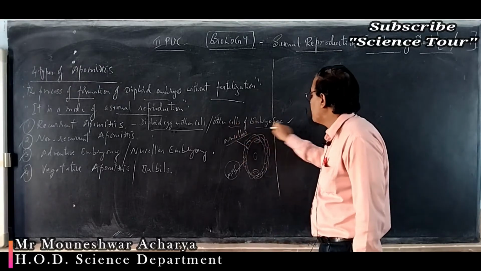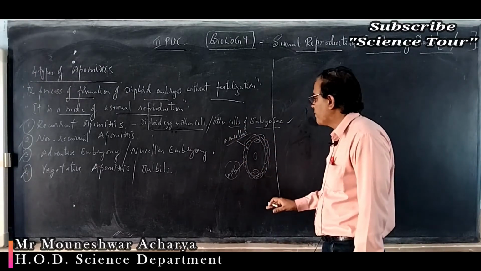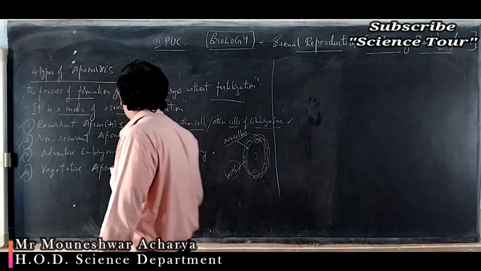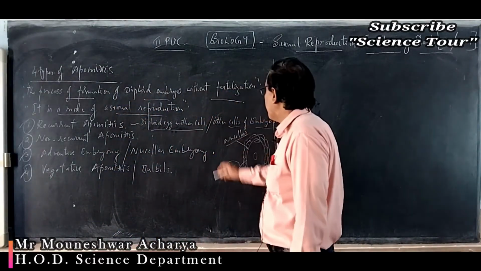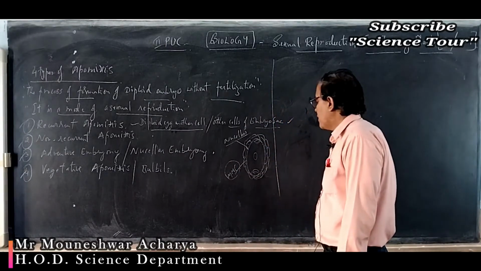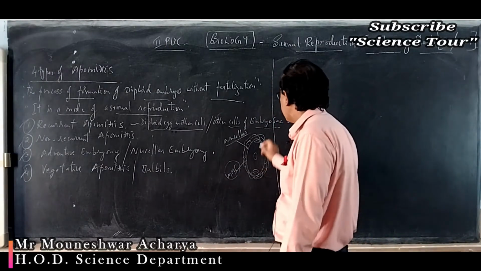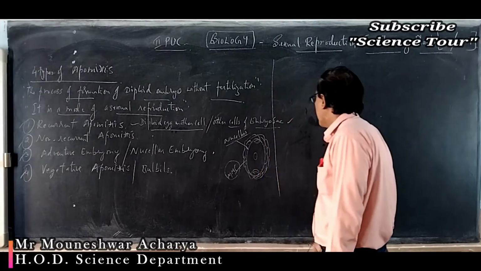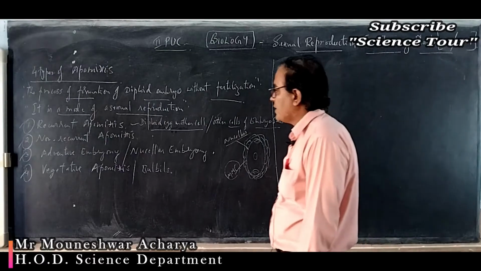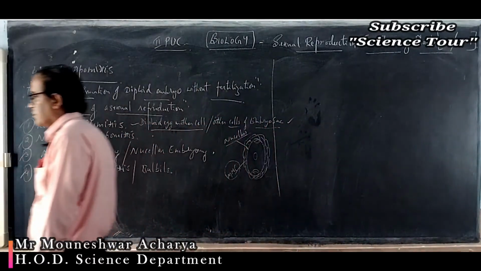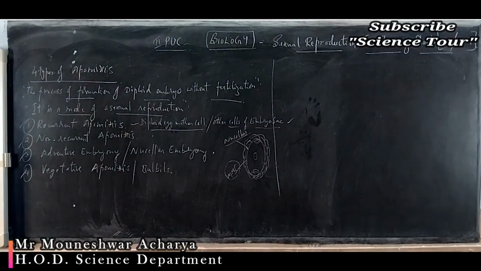So in recurrent apomixis, the diploid egg mother cell, the MMC, directly develops into a diploid embryo, or other diploid cells within the embryo sac may develop into an embryo, but without fertilization. That is called recurrent apomixis.